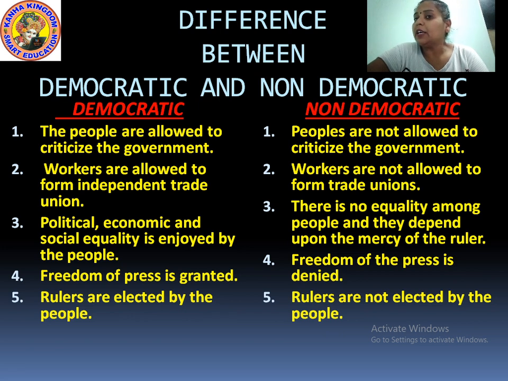First point with the democratic form of government, look on your screen. The people are allowed to criticize the government. Now what does it mean? It means that people, as you all know, are able to vote for your government. They are able to elect their own representatives.